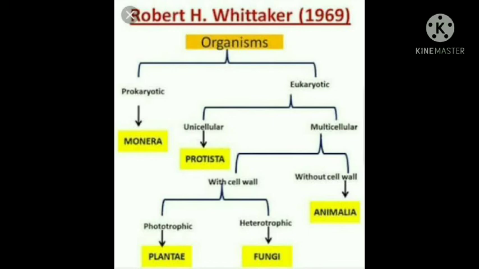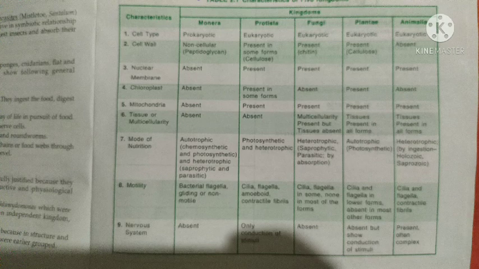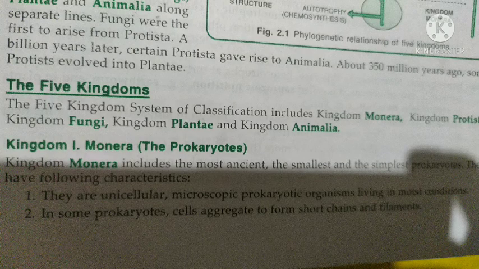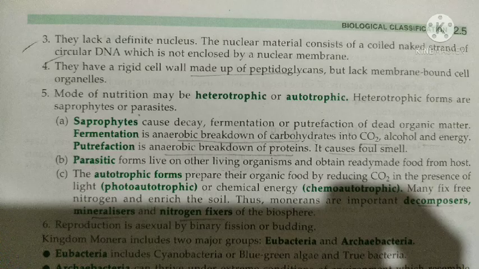So let us see the details of this five kingdom system of classification. The first kingdom is kingdom Monera, and it includes all the prokaryotes. These prokaryotic organisms lack a definite nucleus, and they have a cell wall made up of peptidoglycan.